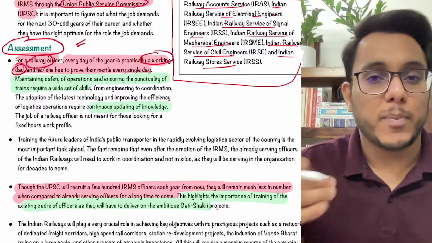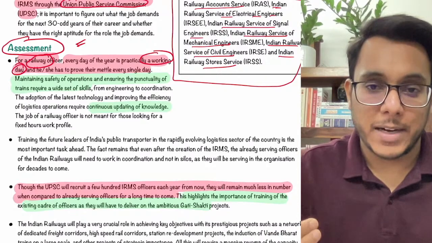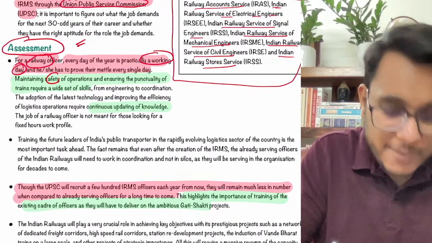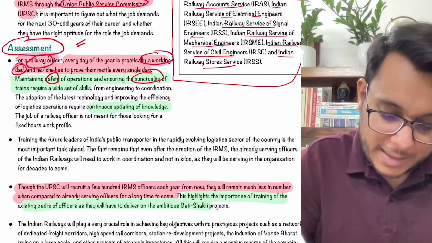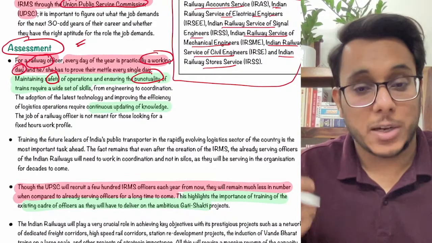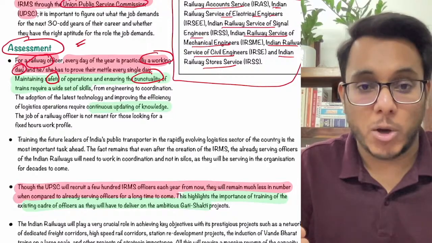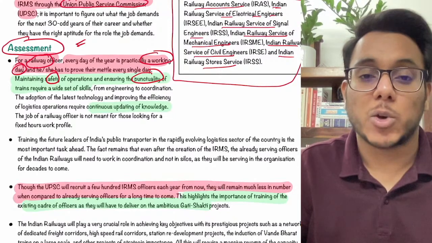He or she has to prove his or her capabilities every day. Clear? Maintaining the safety is there. Then they have to ensure the punctuality. Then they need to have the knowledge of technology. They need to have the knowledge of management.